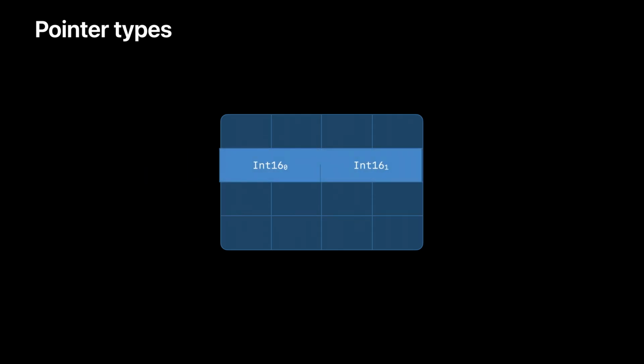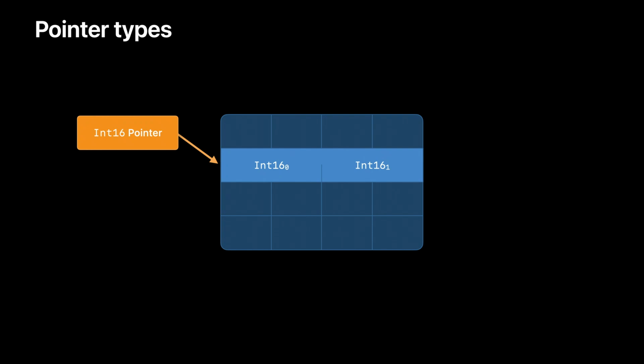For this talk, we'll focus on another aspect of safety that's easily overlooked. Pointers have their own types, distinct from the types of values in memory. How do we ensure those types are consistent, and what happens if they aren't? When we ask for a pointer to storage of type int16, we get back a pointer to int16. So far, so good. As we'll see, it's pretty hard to get a pointer to the wrong type in Swift.